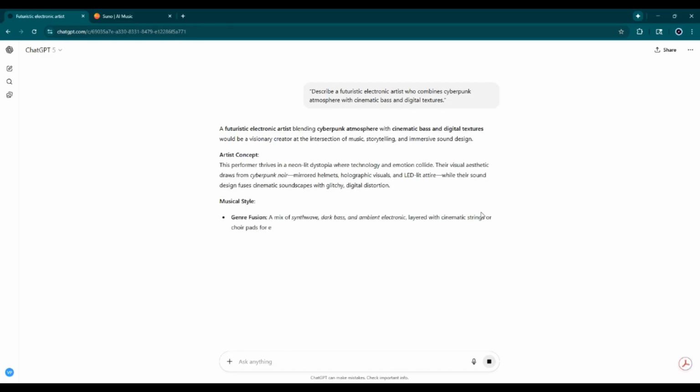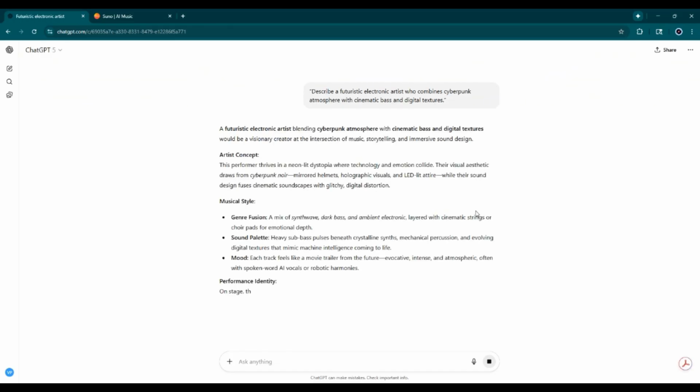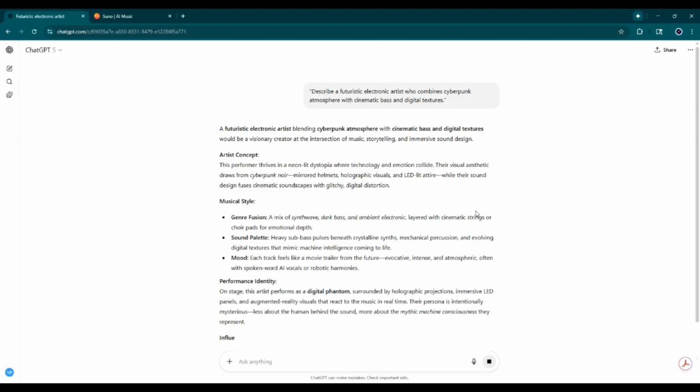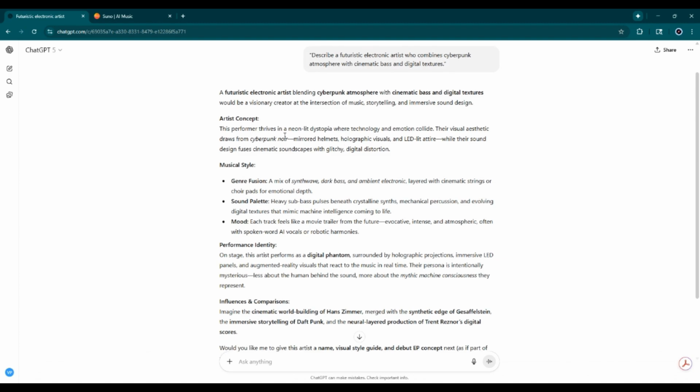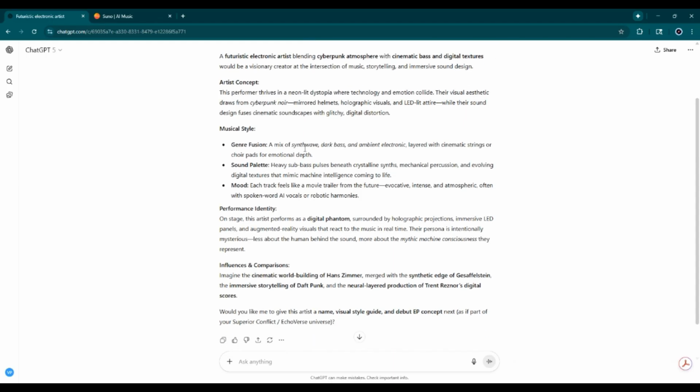Futuristic artist with cyberpunk atmosphere with cinematic bass and digital textures. This performer thrives in neon-lit dystopia where technology and motion collide. On stage, the artist performs as a digital phantom surrounded by holographic projections, immersive LED panels, and augmented reality visuals that react to the music in real time.